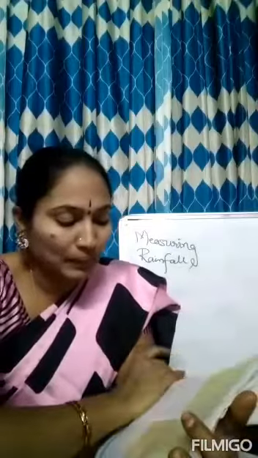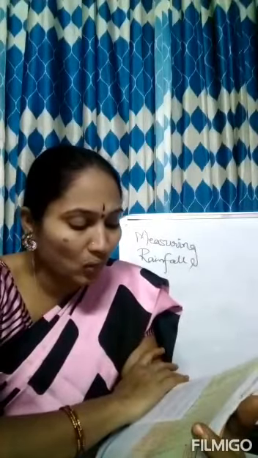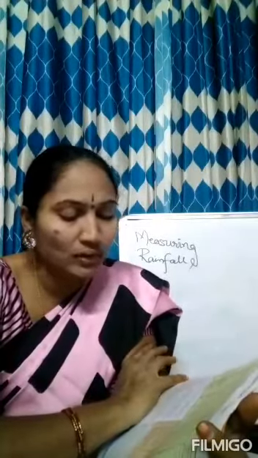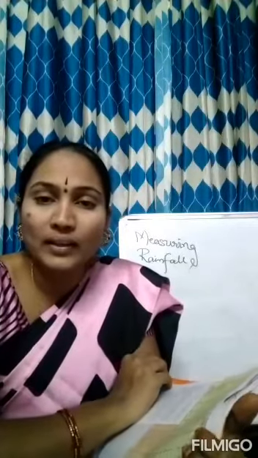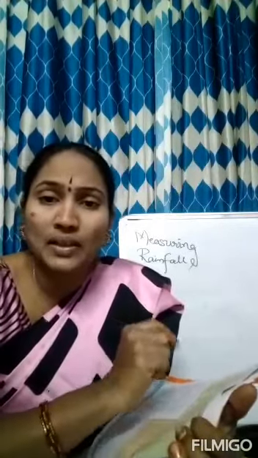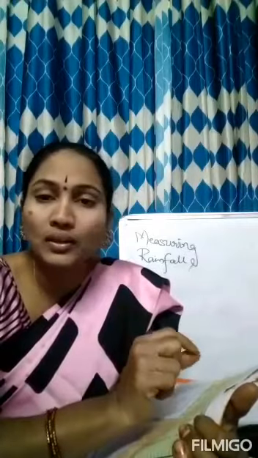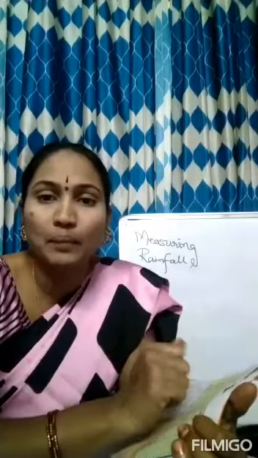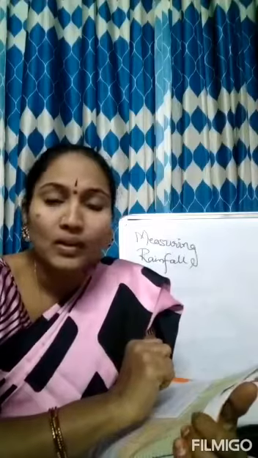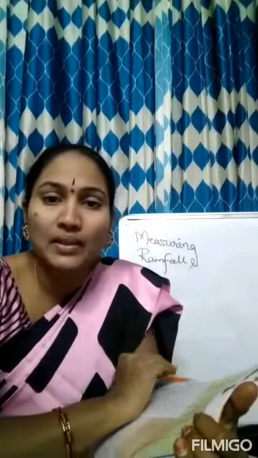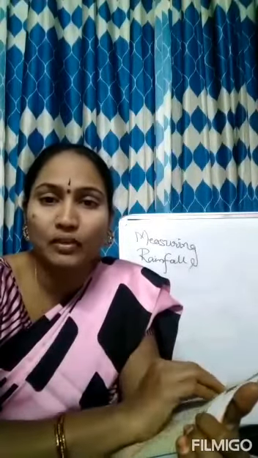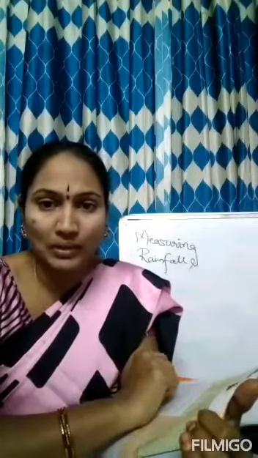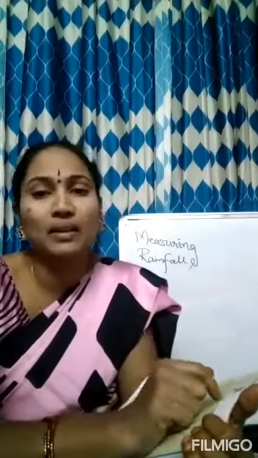Now what is climate? The average weather pattern taken over a long time, say 25 years, is called the climate of a place. Now we can say that Ooty's climate is very cool. How can we decide? Because over 25 years the temperature and rainfall are the same, occurring in the same measurements. Then you can say that is the climate of that place.